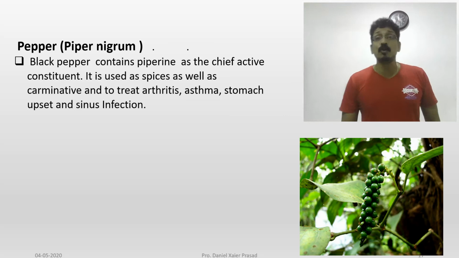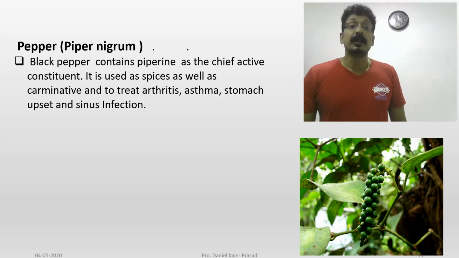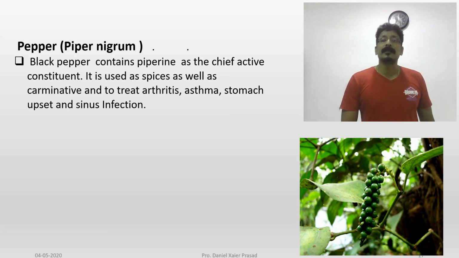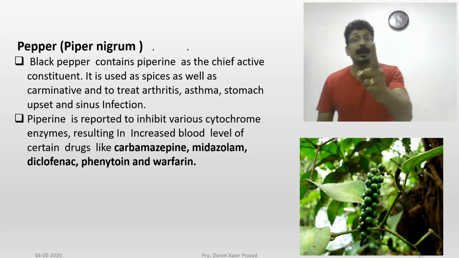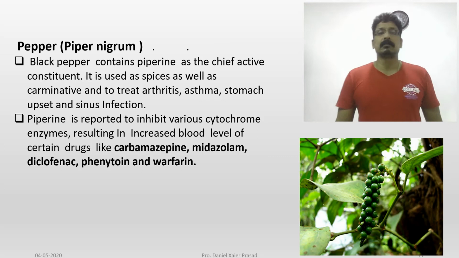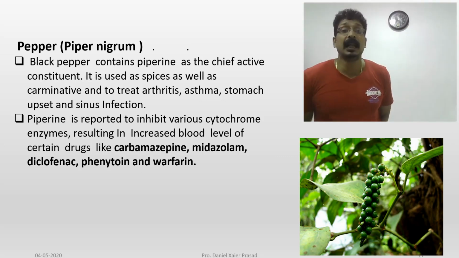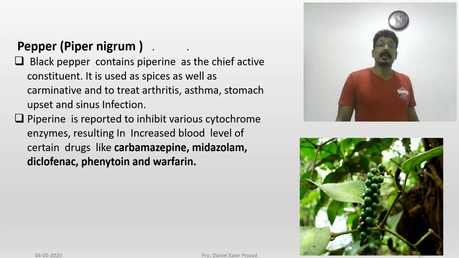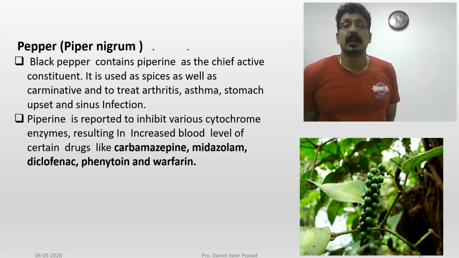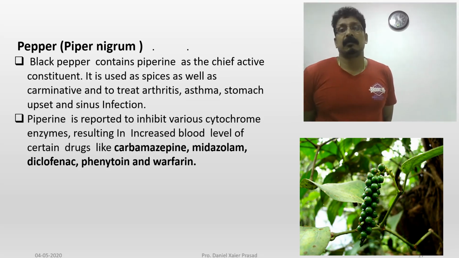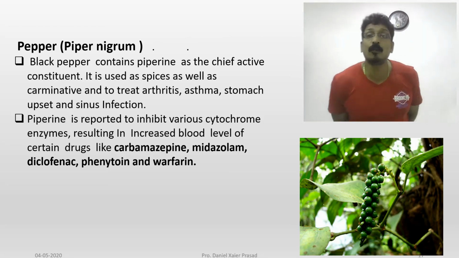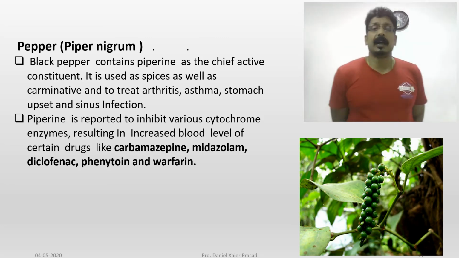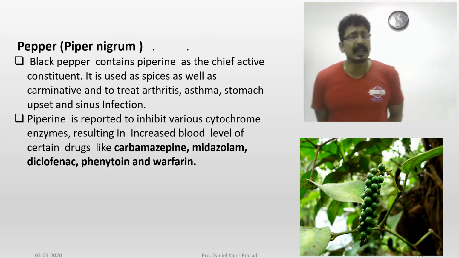It is used as a spice as well as a carminative, and to treat arthritis, asthma, stomach upset and sinus infections. Piperine is reported to inhibit various cytochrome enzymes, resulting in increased blood levels of certain drugs like carbamazepine, midazolam, diclofenac, phenytoin and warfarin. So you might have studied all these drugs.